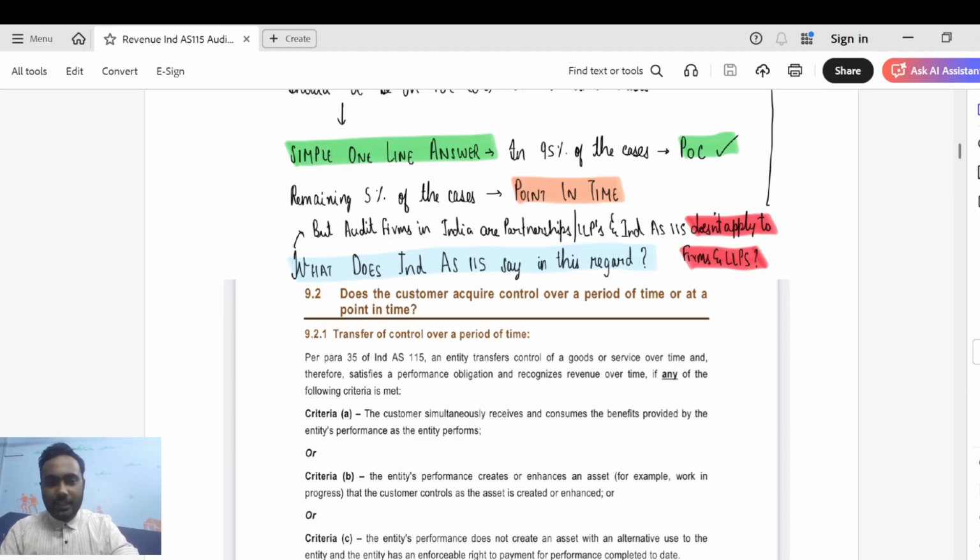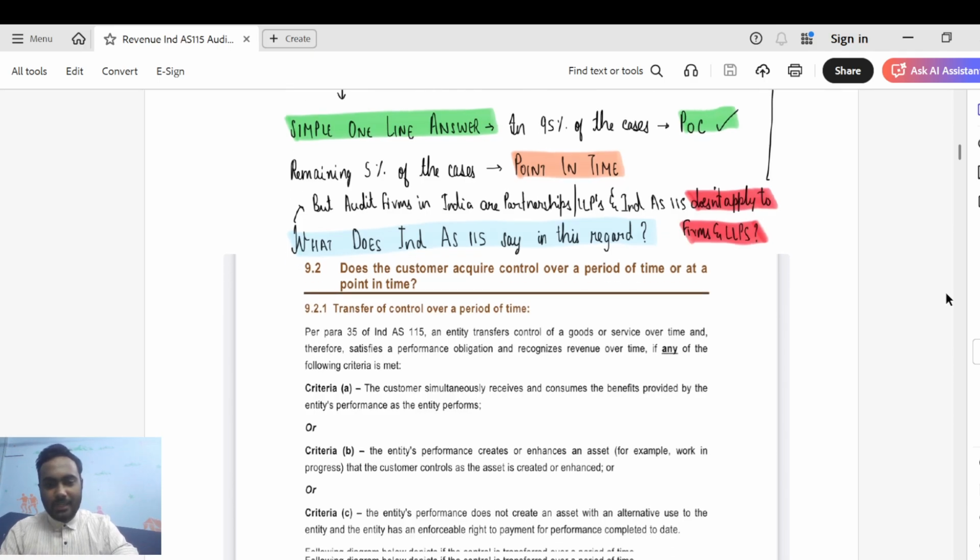Only when you sign the audit report, because only when you sign the audit report will the client be able to file the audit report and the financials with the ROC. Am I right? Yes. So the client does not receive the benefit simultaneously. The client receives the benefit only when you complete the audit and only when your partner signs on the audit report on the dotted line. I hope that is clear. So criteria A is not satisfied for audit services. I hope it is very clear, guys.